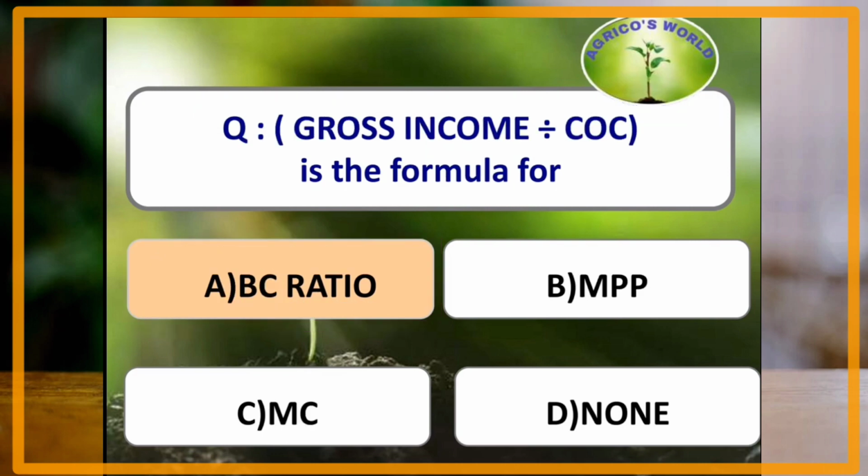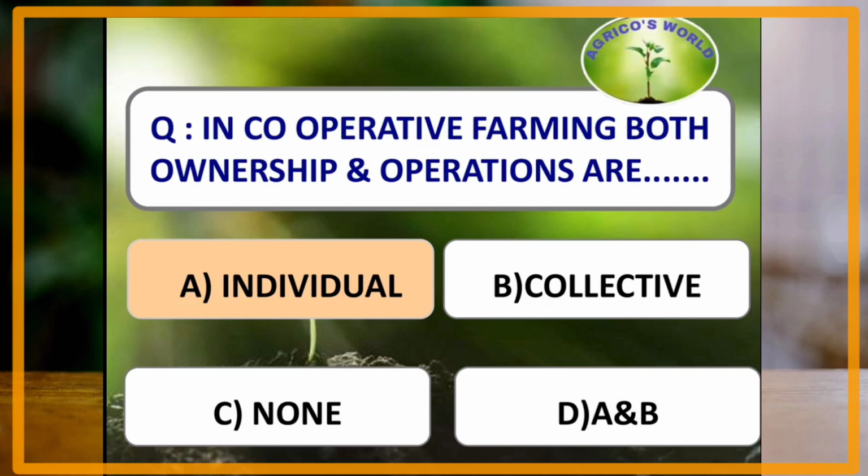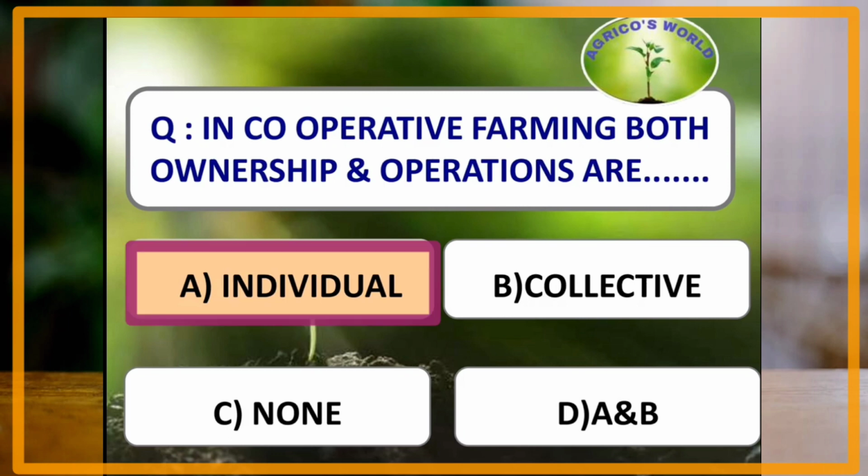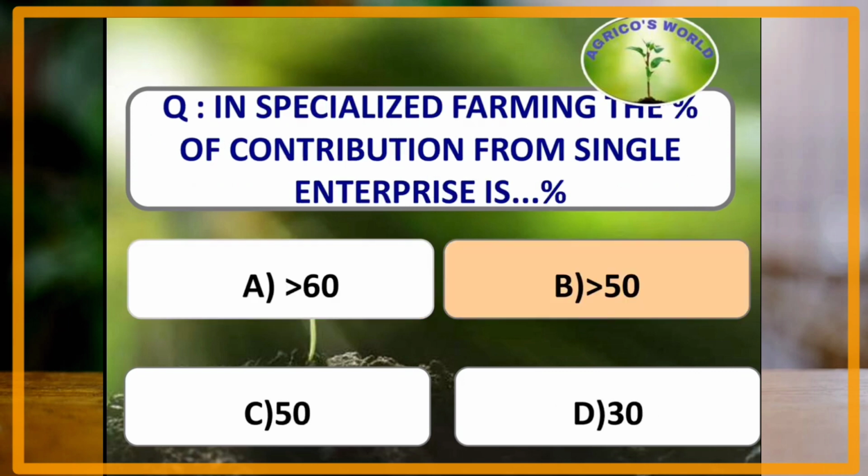Gross income divided by cost of cultivation is a formula for which of the following? It is a formula for benefit cost ratio. In cooperative farming, both ownership and operations are individual. In specialized farming, the percentage of total contribution from single enterprise should be greater than 50%. If the contribution from a single enterprise is greater than 50%, then it is called as specialized farming.